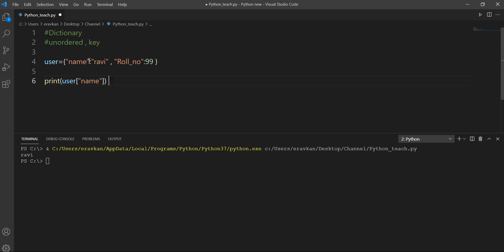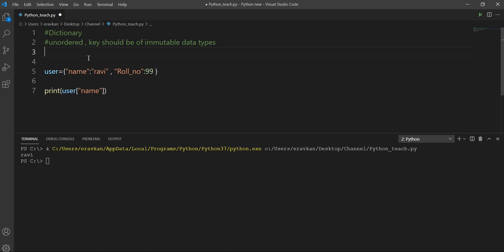And one more thing, the key should be of an immutable data type. Like they can be string, tuples, integer, but I cannot have a list here. So keys should be of immutable data types.